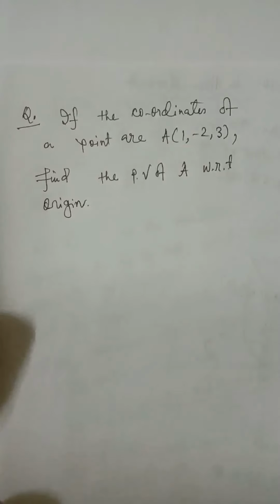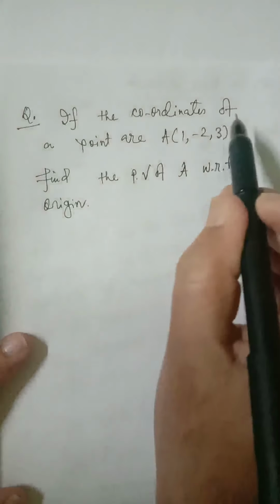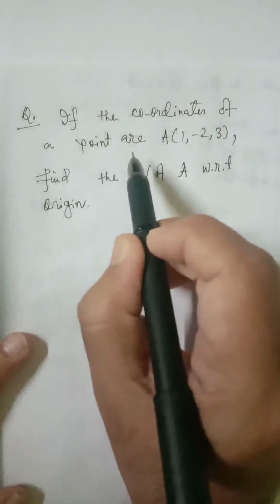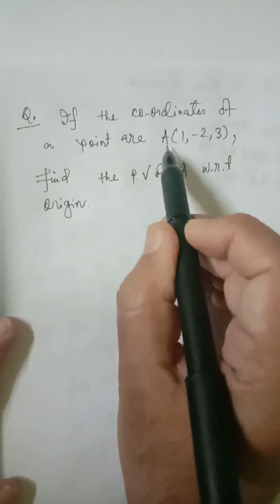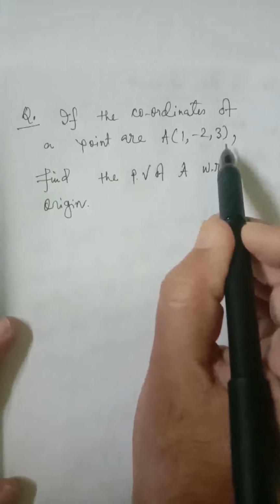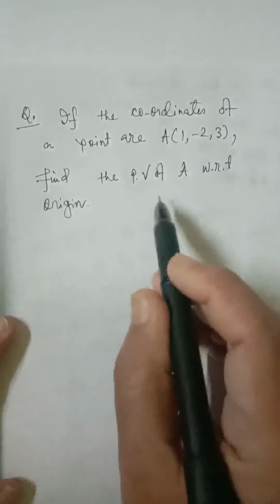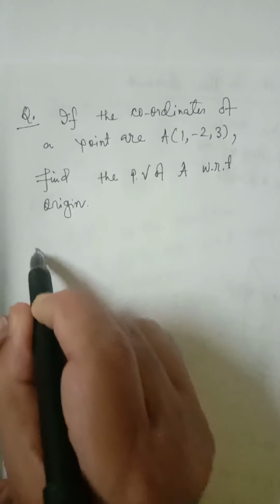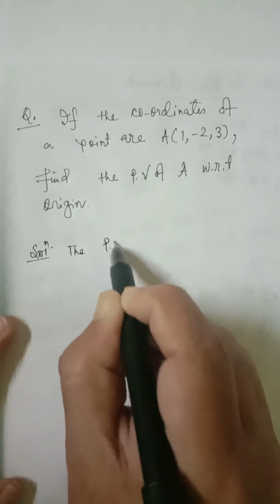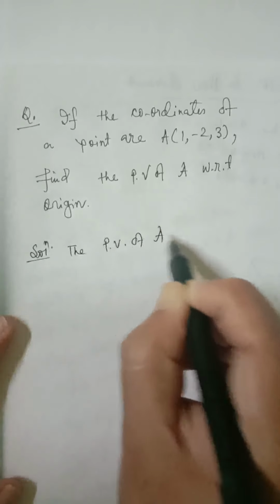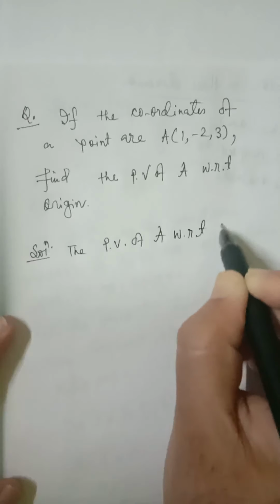Here I have taken one simple question. If the coordinates of a point A are 1, minus 2, 3, find the position vector of A with respect to origin. So what will be the position vector of A?